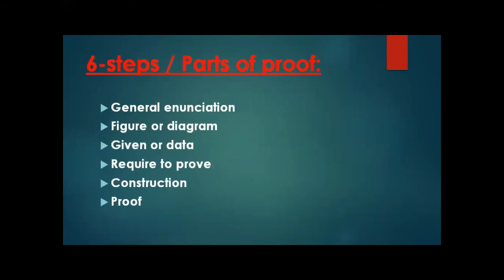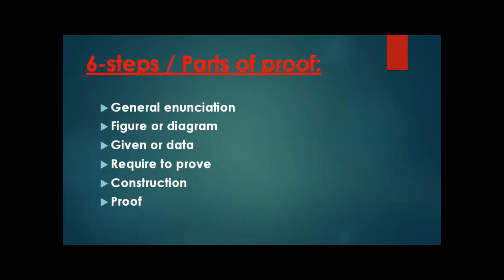So there are 6 steps or parts of proof. To prove a theorem, the first part is general enunciation. The second one is figure or diagram, then given or data, required to prove, then construction, and the proof itself. These are the 6 steps through which we describe any theorem or prove any theorem.